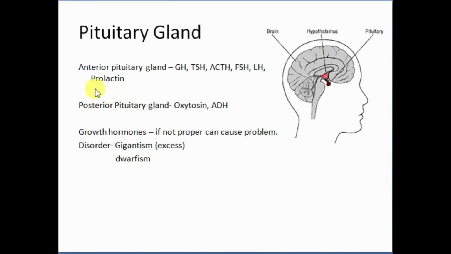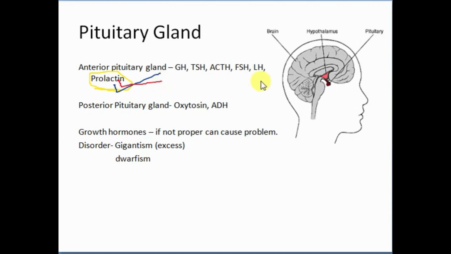Now, what is the function of prolactin? Prolactin is active in females and helps in the production of milk in the mammary gland, and in males it is mostly present in an inactive state. So in females, it produces milk in the mammary gland.